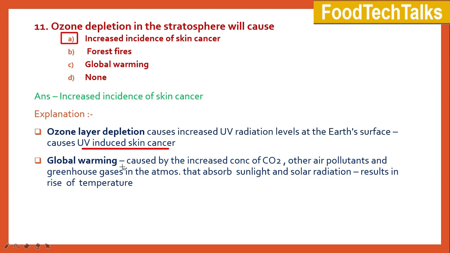Global warming is caused by the increased concentration of carbon dioxide and the other air pollutants and greenhouse gases in the atmosphere that absorb sunlight and solar radiation that results in the rise of overall temperature.